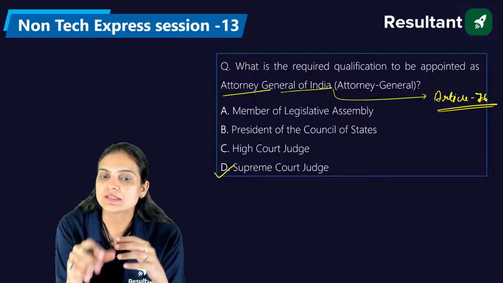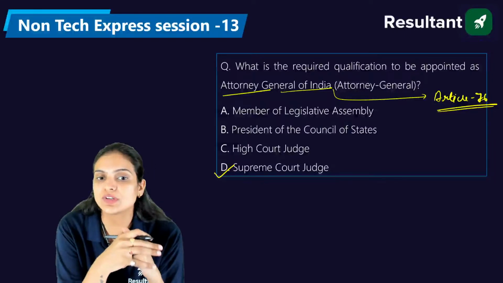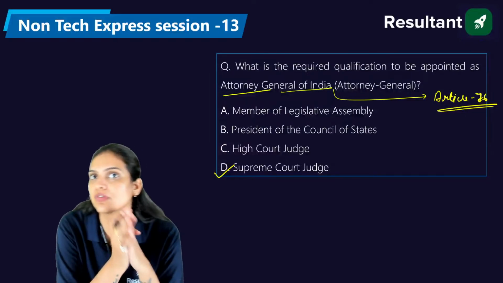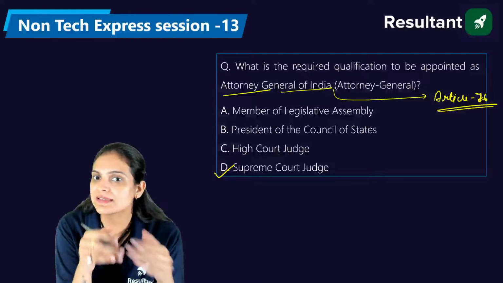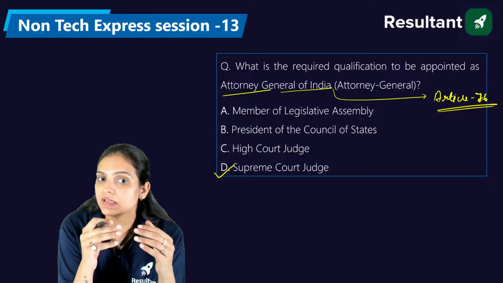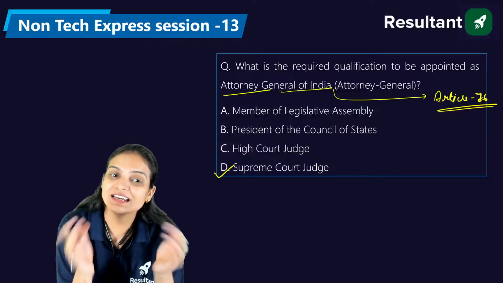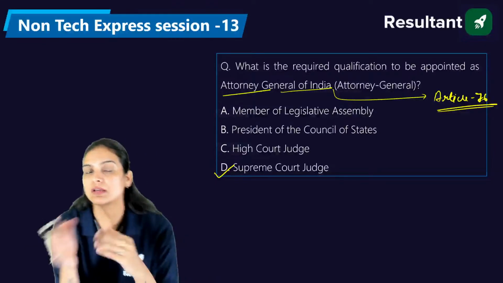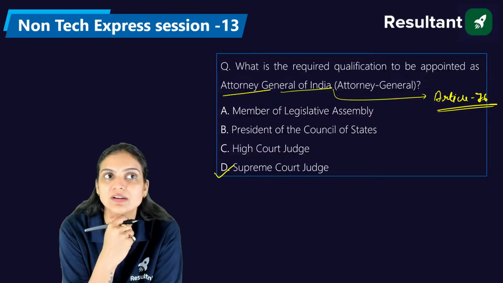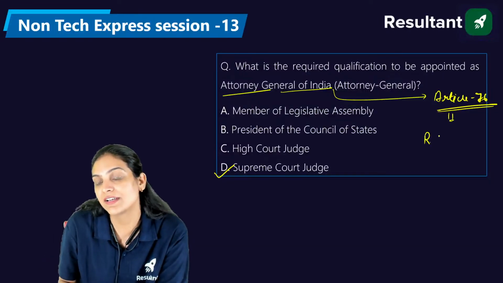He should have experience as an advocate, having practiced around 10 years as an advocate of any high court of the country, or he may have worked as a judge in the Supreme Court of India for 5 years. These are the basic qualifications required of an Attorney General. He generally gives advice to the president of our country if asked, and if not asked, he gives advice to the central government. So D is the right answer. But who is the present Attorney General of our country? Very good, Siri. It's R. Venkataramani.